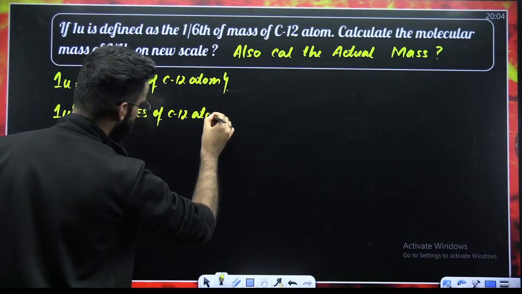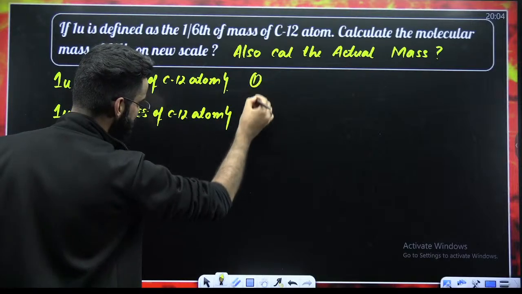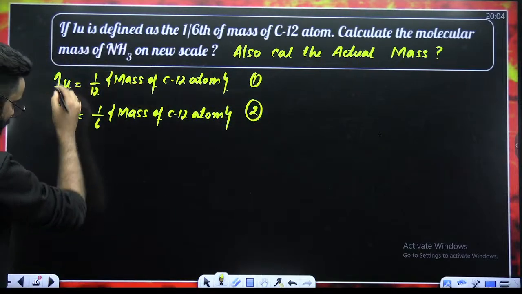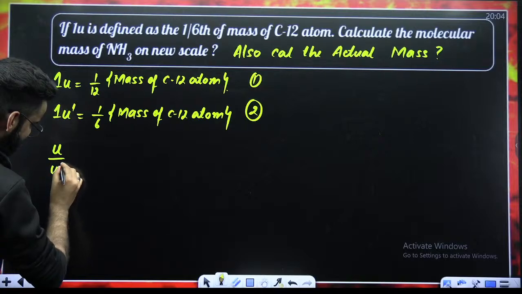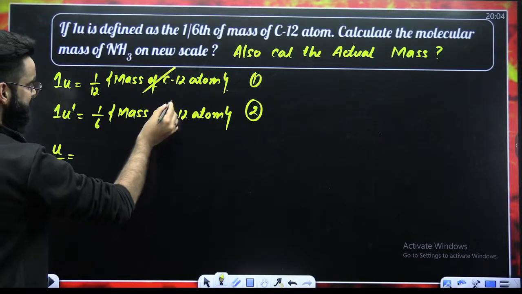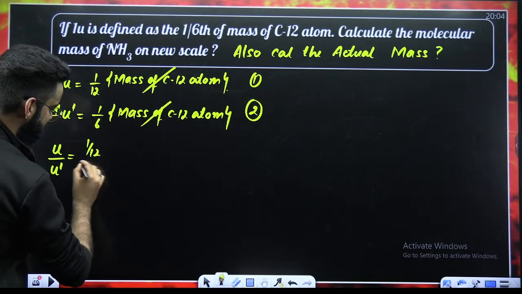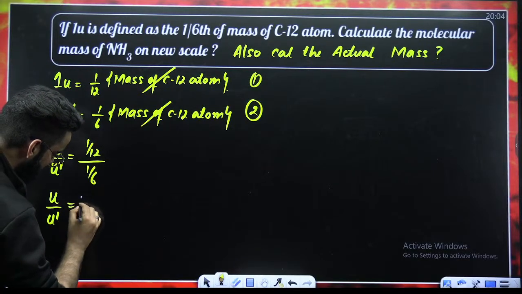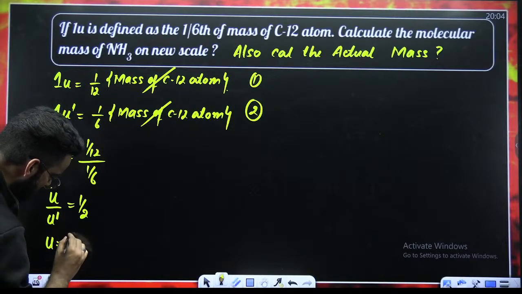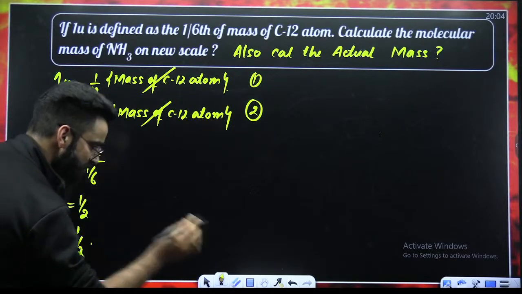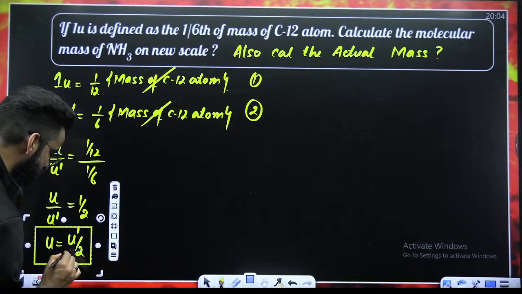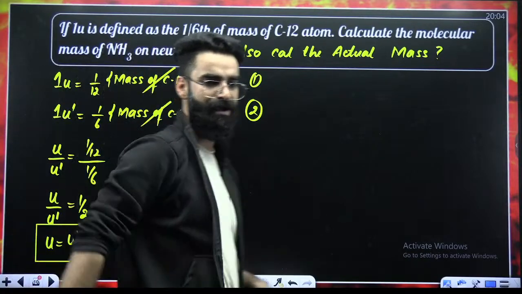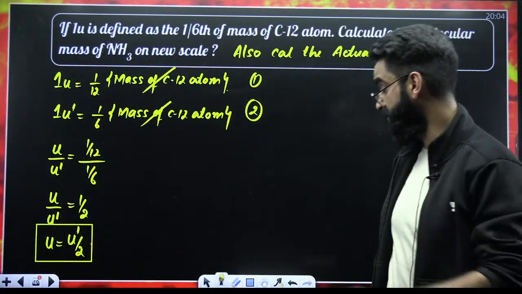What is my first step always? My first step always is to divide these two equations. Equation 1 divided by equation 2, this term cancels, 1 by 12 in the numerator, 1 by 6 in the denominator. So U divided by U dash will come out to be 1 by 2. Therefore, U is nothing but U dash by 2. So my first step is done. I got the relation between U and U dash. Now, what is my second step?